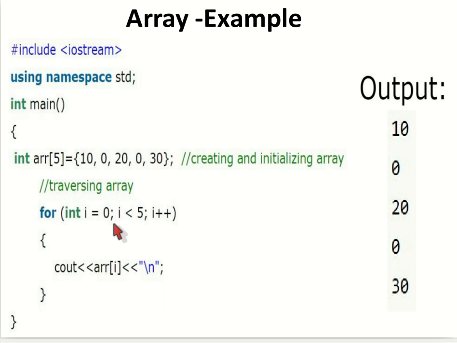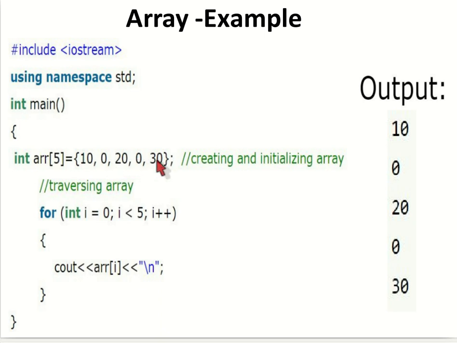Here is an example of how we initialize and traverse the array. ARR of 5 is equal to 10, 20, 30, and so on. How can we access the first element? A of 0, the second one A of 1, 2, 3, 4.